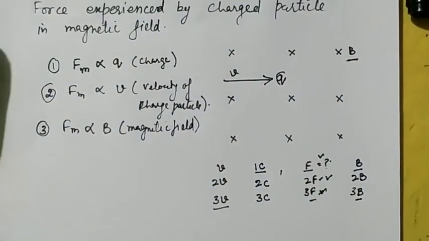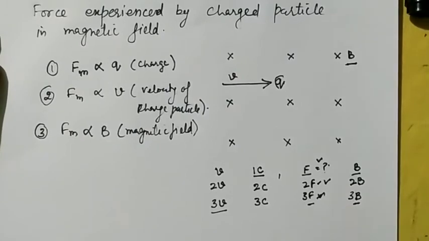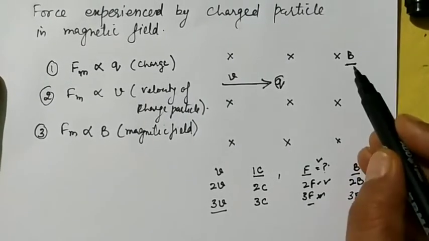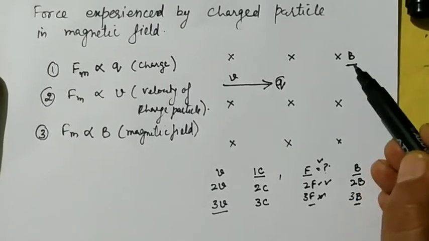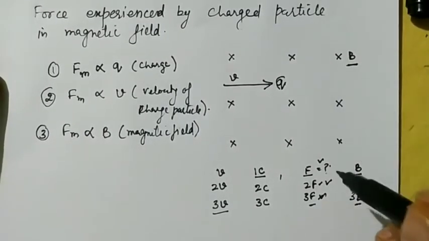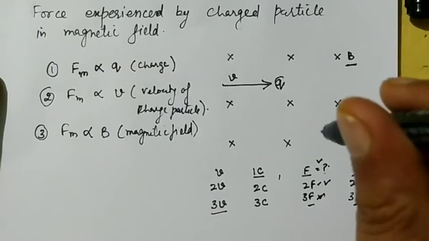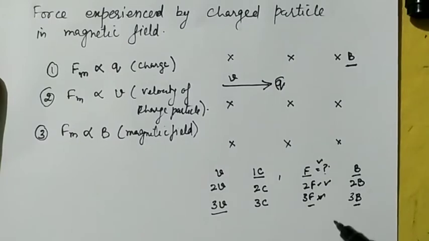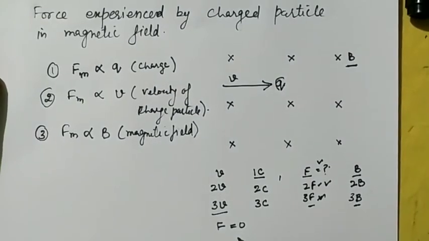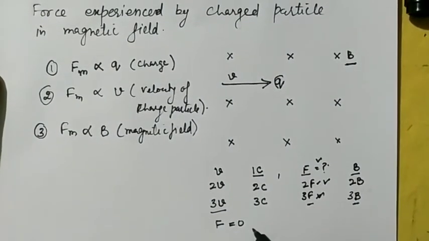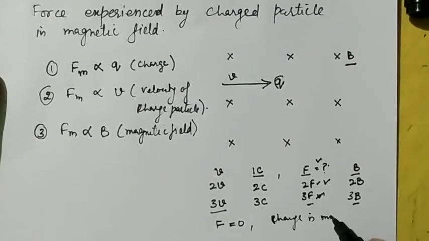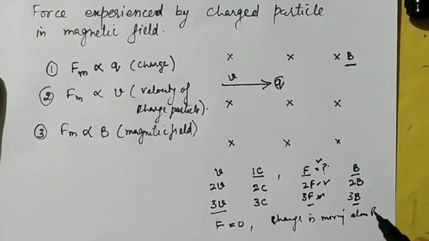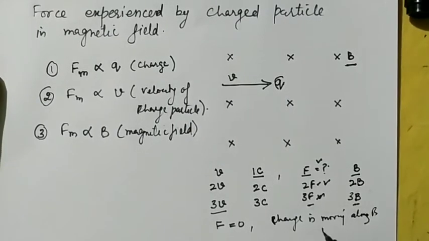Now, one more observation we got is that when a charged particle is moving along the direction of magnetic field, यहाँ पर magnetic field की direction जो है वो नीचे की तरफ है. अगर मैं charged particle is also moving along this direction, downward direction, perpendicularly downward direction, so it is observed that the charged particle does not experience any force. That is, the charged particle is moving along magnetic field. So that is, velocity is parallel to magnetic field.